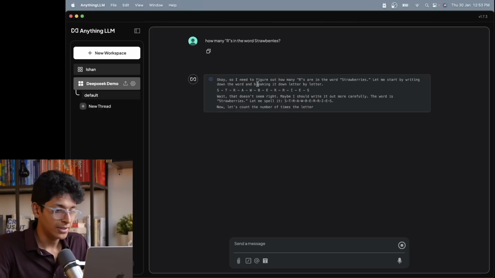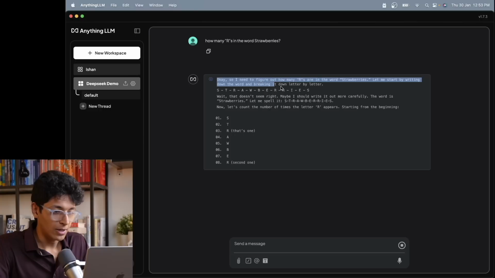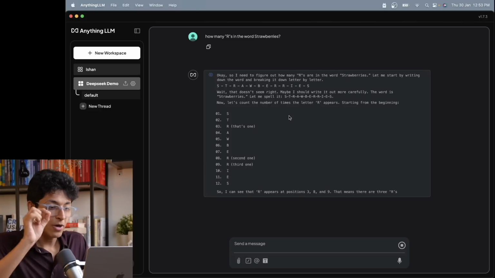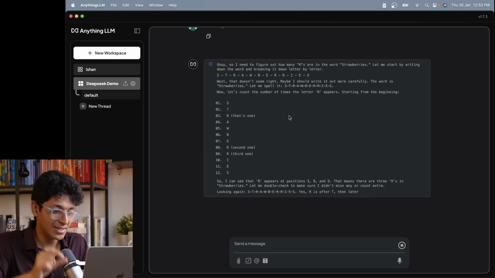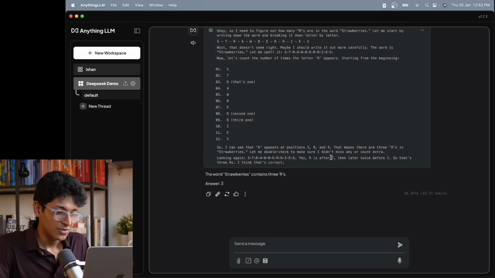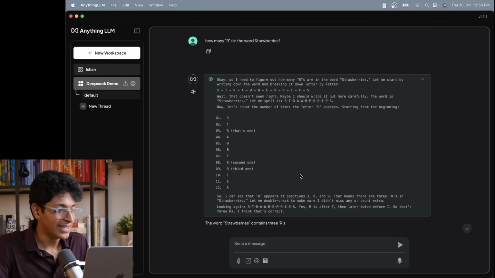Let me start by writing the letters. So strawberry written out like that. Then it figures out one by one if this is R or not, if this is R or not. So the answer is 3, and it is correct. And this is how you use DeepSeek inside of AnythingLLM running locally on your system.